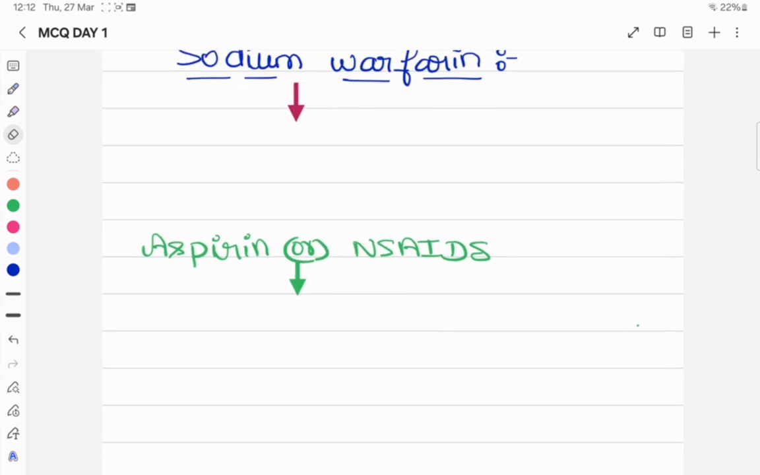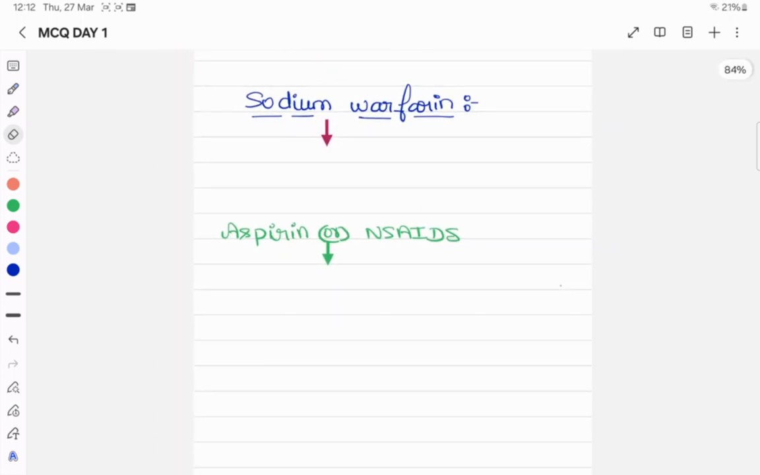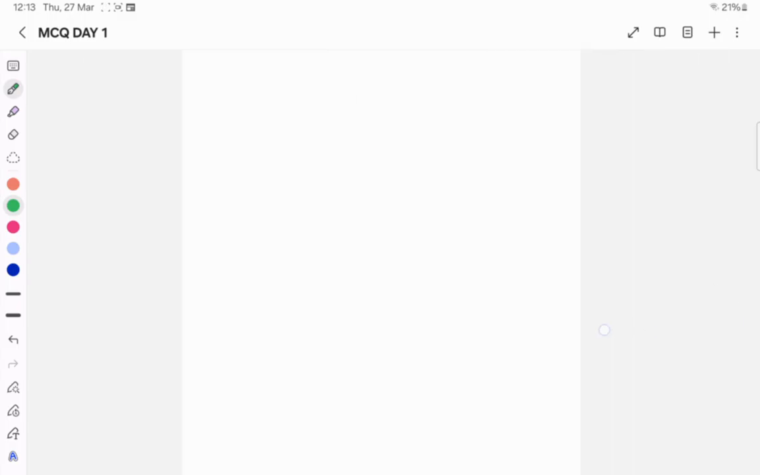Yes, some information regarding warfarin: the first important thing is that it's an anticoagulant. Then aspirin, what is aspirin? Obviously it's an antiplatelet aggregator, so the bleeding tendency may be increased. So with increased bleeding tendency, we should not advise the patient to take aspirin or any NSAIDs.